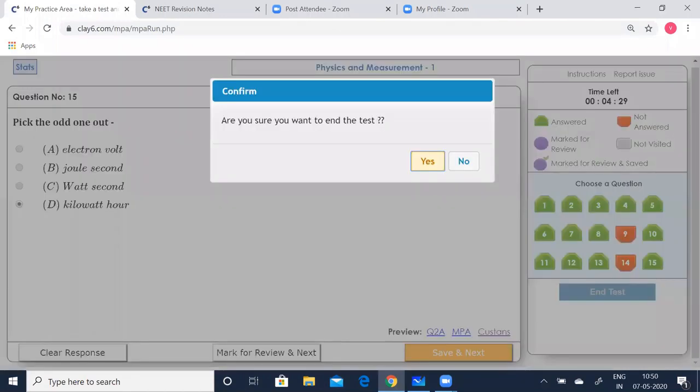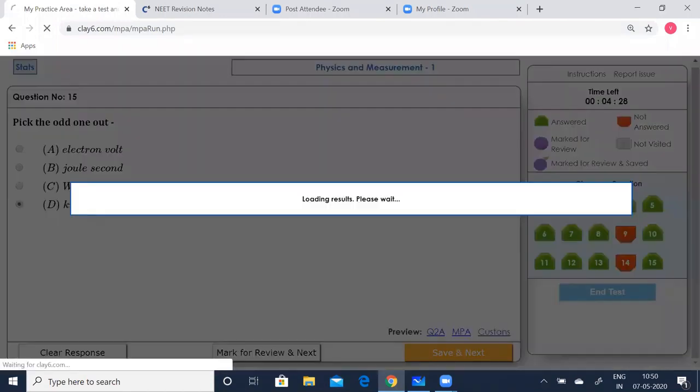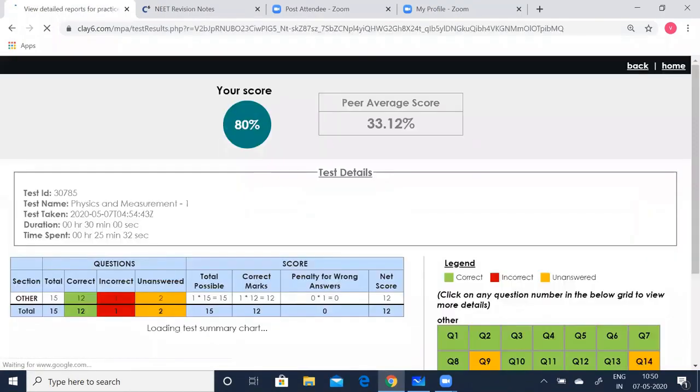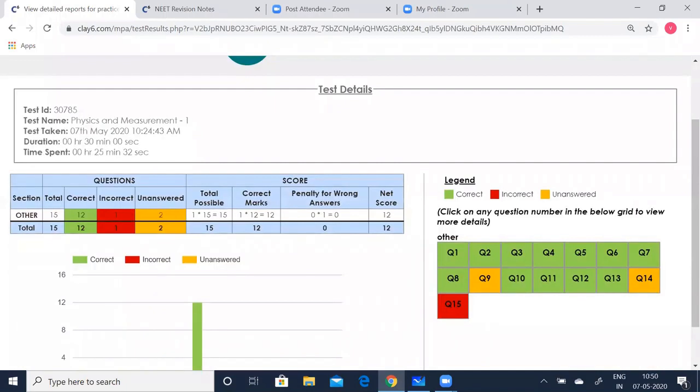Now finally you can end the test. Yes, you are sure to end the test. The results are getting loaded. So you can see which questions you went wrong. I deliberately went wrong, just to show you where you need to look.